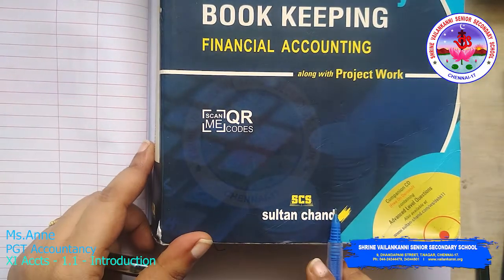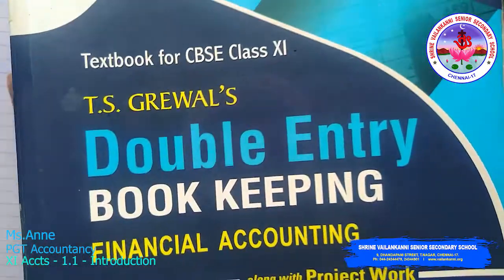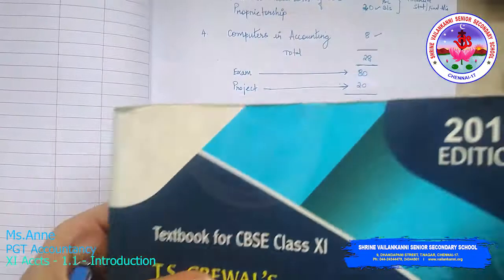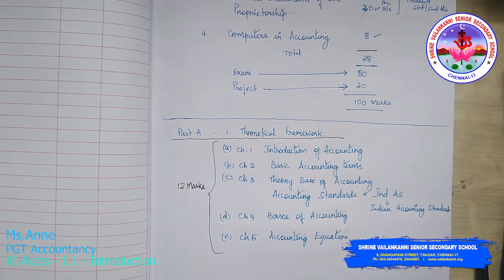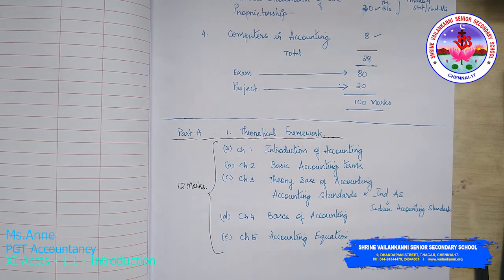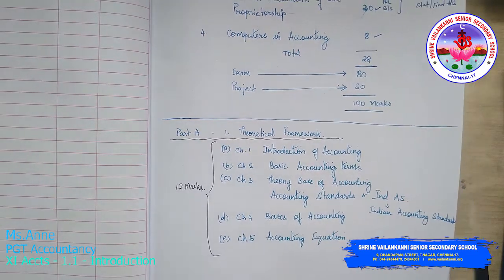It is from Sultan Chand Publications. Don't get scared about the textbook size. It will give you the utmost conceptual knowledge at this stage of life. So you can purchase that textbook after the lockdown.